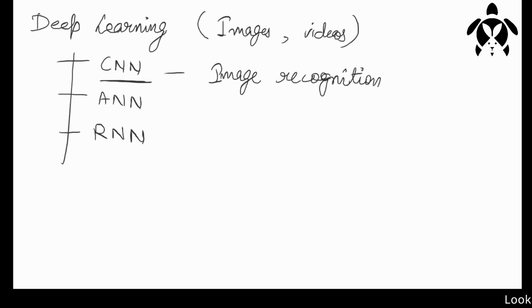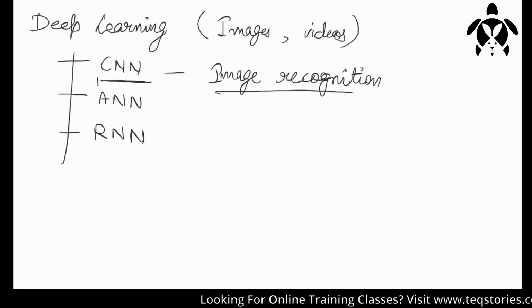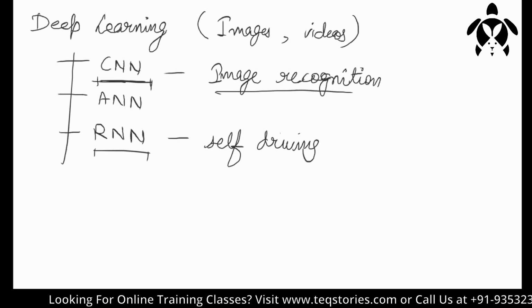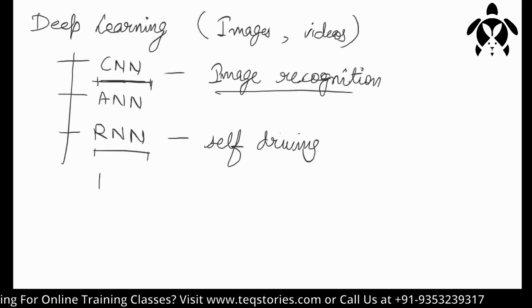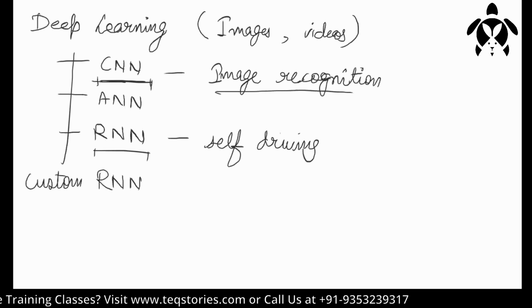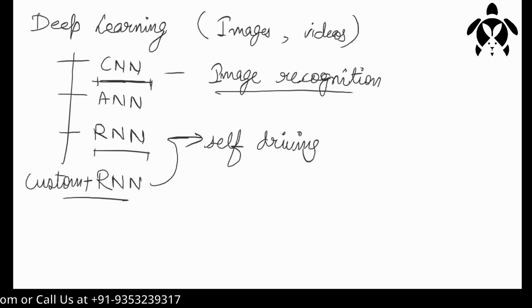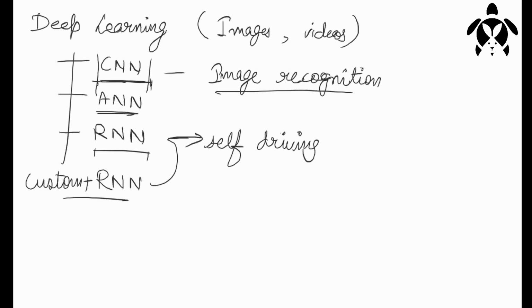Or whenever you open a phone, you have a face lock. There also image recognition is used. All these applications where you are recognizing an image come under CNN. And we have self-driving cars and all. There we use a custom RNN; you have to customize your RNN program to get self-driving car algorithms. ANN is artificial neural networks, where you develop your own neural networks. So we will be seeing CNN and we will try to do a project in CNN.